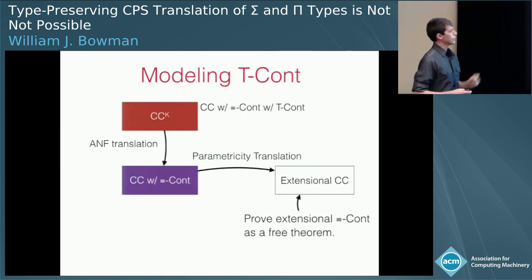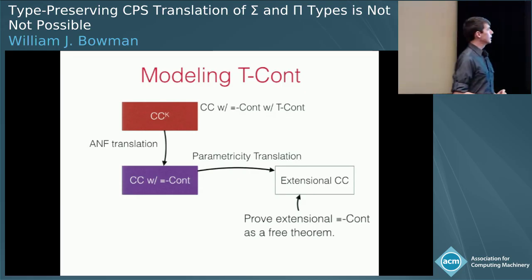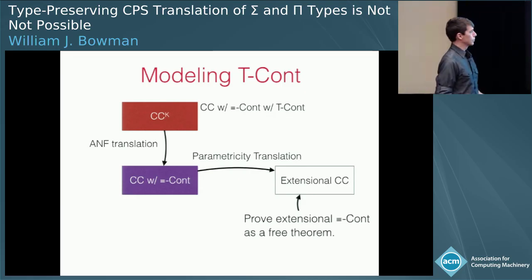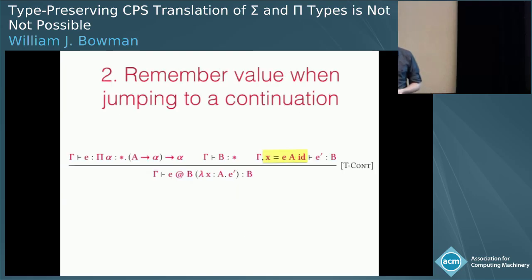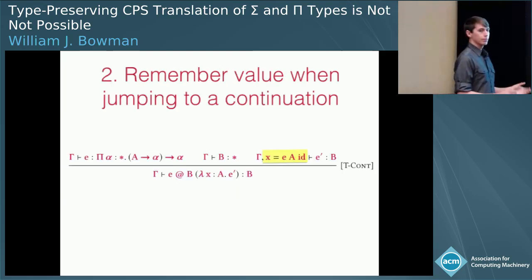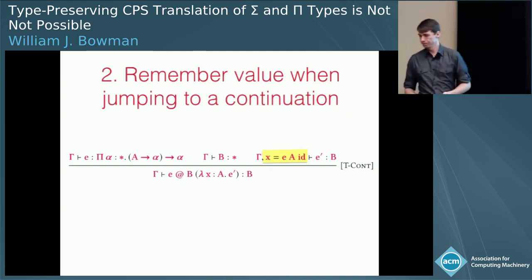And again, we can't just go about adding type rules, so we prove that this is sound. But what's really interesting about this proof is that it essentially corresponds to the A and F translation. It translates all uses of this tcont typing rule into a use of dependent let. And in CIC, dependent let carries an additional equality that will nicely encode our tcont equality. Details of that are in the paper as well. Okay, so now we know how to remember the value of a computation when jumping to its continuation.